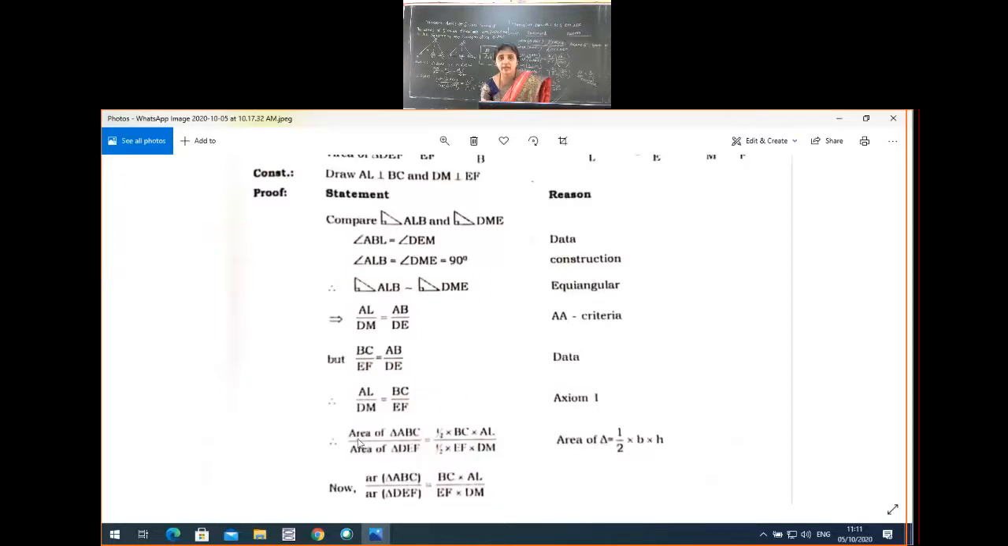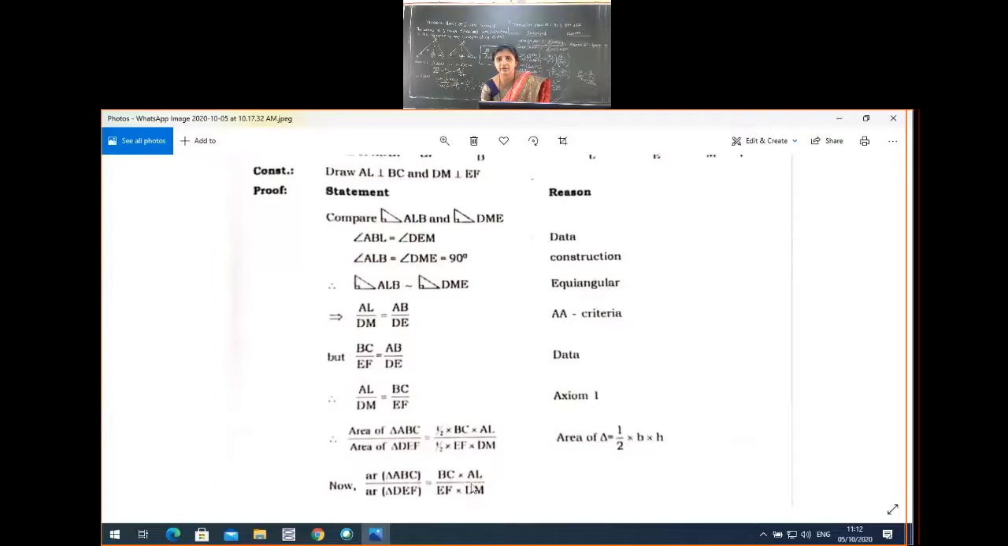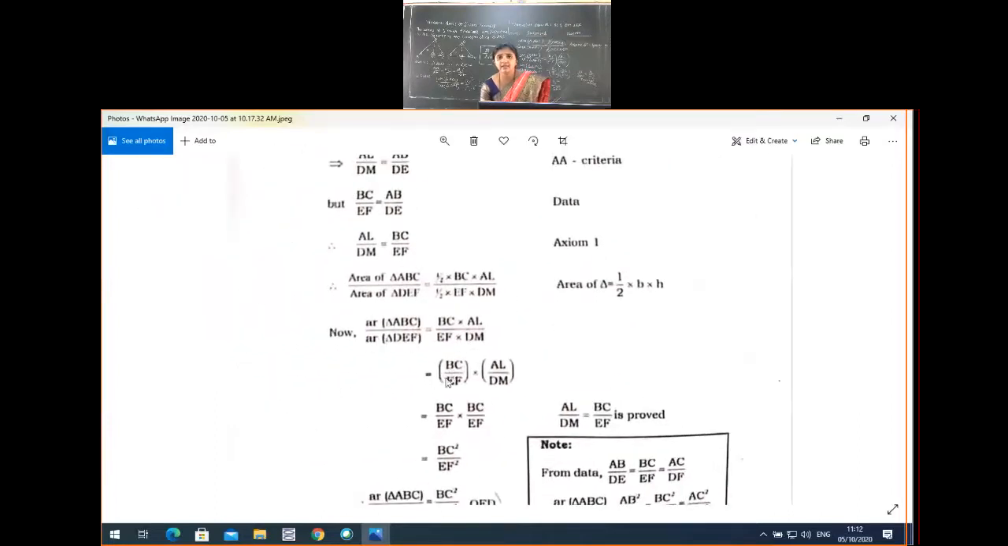So now, therefore, area of triangle ABC divided by area of triangle DEF is equal to half into base into height. That is half into, for ABC, BC is the base, height is AL. Then for DEF, EF is the base and DM is the height. Reason is this one. So now half cancelled. Area of ABC divided by area of DEF is equal to BC into AL by EF into DM. So we can write this in the form of BC by EF into AL by DM.